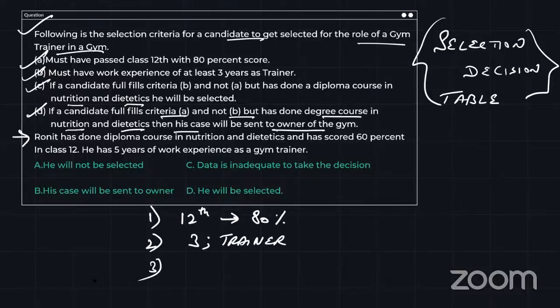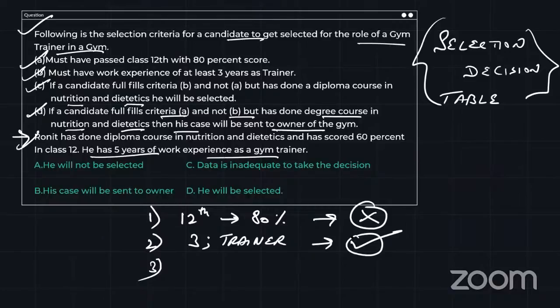Okay, third one. Now let's see Ronit's information. Ronit has done a diploma course in nutrition and dietetics and has scored 60% in class 12th. I want 80 and he is scoring 60. So that means this criterion is not satisfied. Let's come to the second one, 3 years as trainer. He has 5 years of experience working as a gym trainer. So that is satisfied. Now my first condition is not satisfied, so for that I have this third, C option.